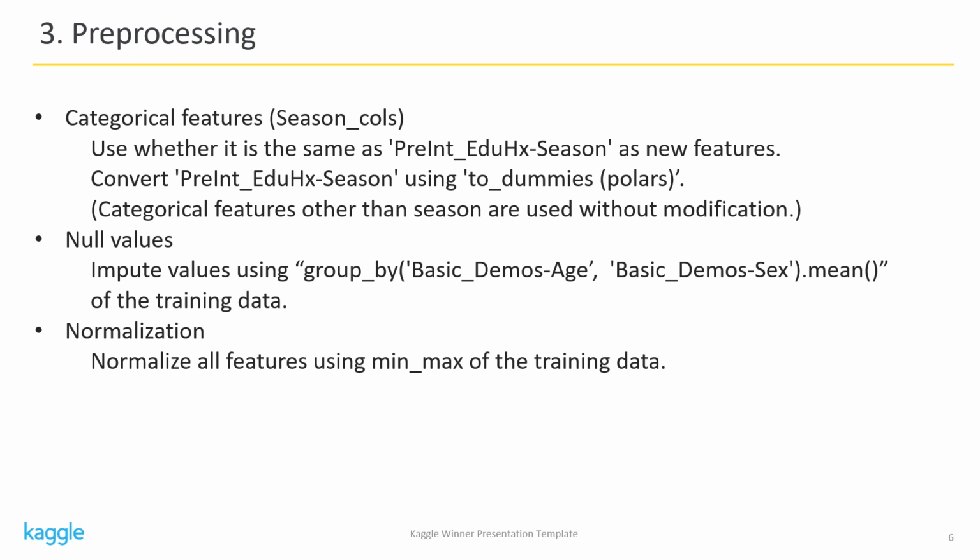Next is null values imputation. Many participants seem to have tried various techniques, but I chose a simple method using mean. Last is normalization. I applied the min and max of the training data to the test data as well. I would like to add that I did not use dimensionality reduction in pre-processing.